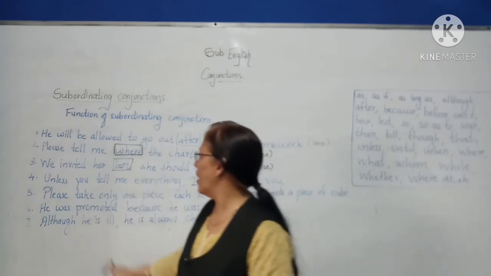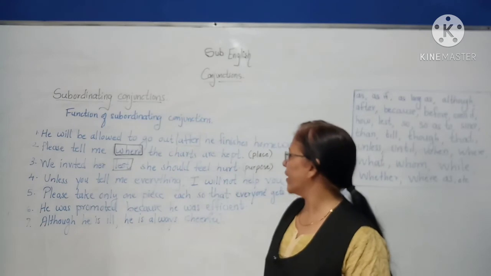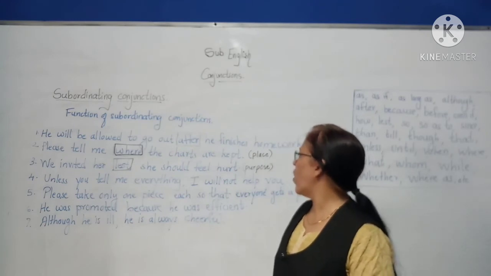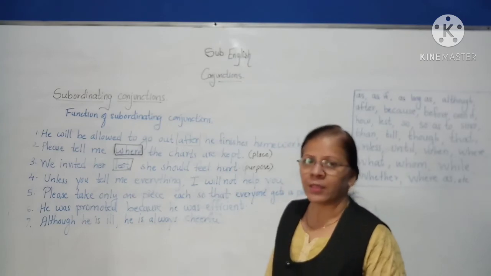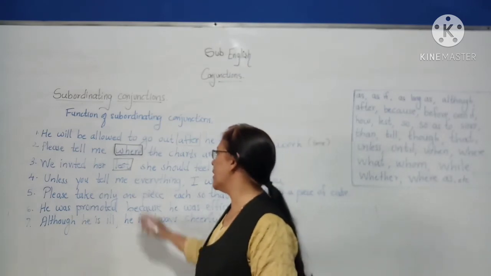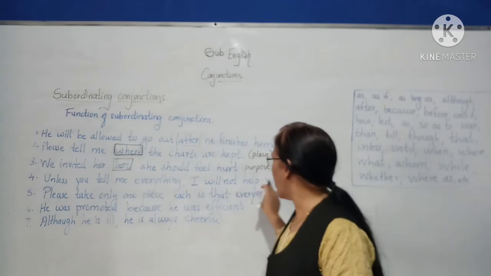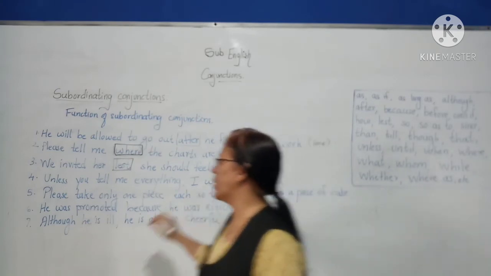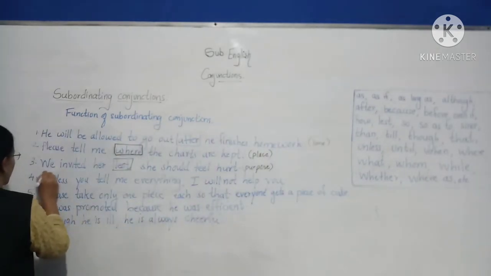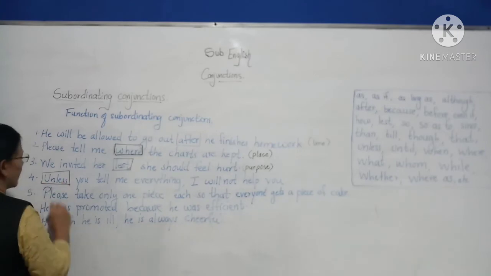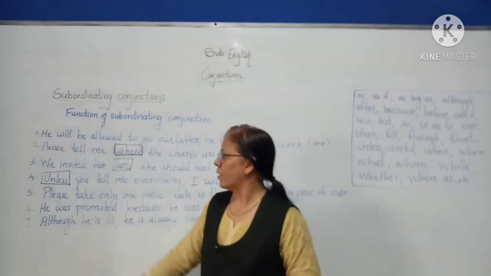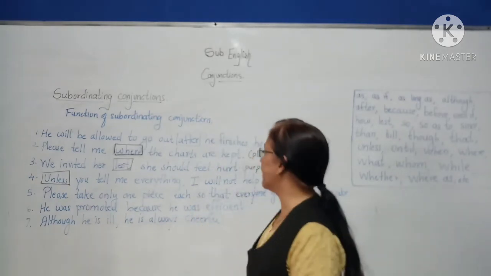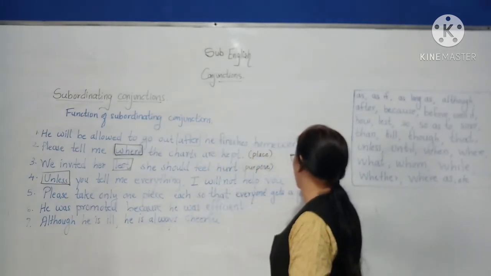Next example. Unless you tell me everything, I will not help you. So unless you tell me everything, this is the subordinating clause, and I will not help you, this is the main clause. The conjunction unless is a subordinating conjunction. So here it indicates condition.